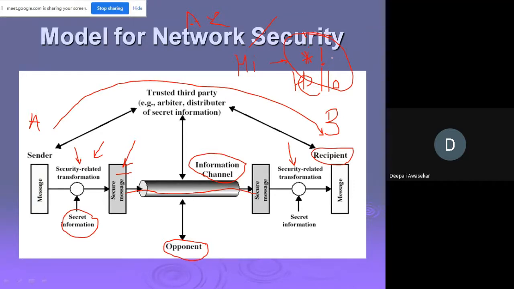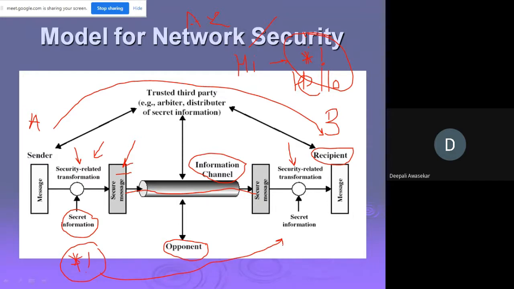What is being sent is this asterisk and exclamation. Can anyone come to know that this is hi? No, nobody will come to know. And this is being transferred. At the receiving end, the reverse is applied, and that is called decryption. You unscramble the data, obtain the original information, and then send it to the receiver.